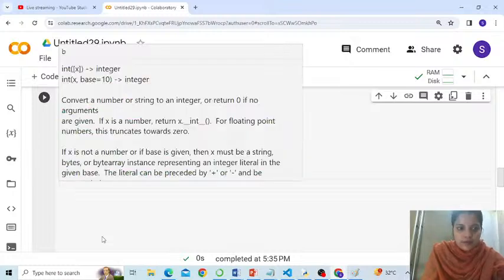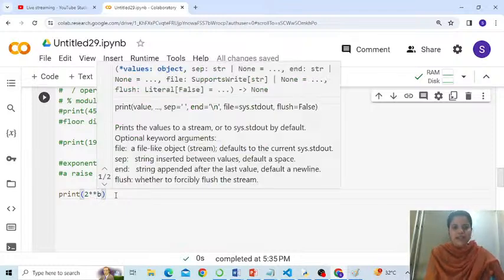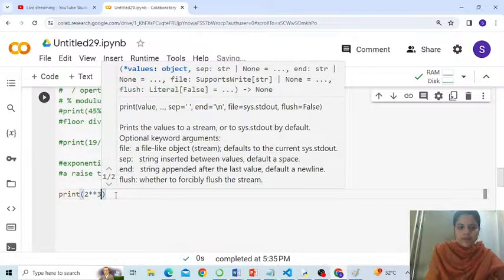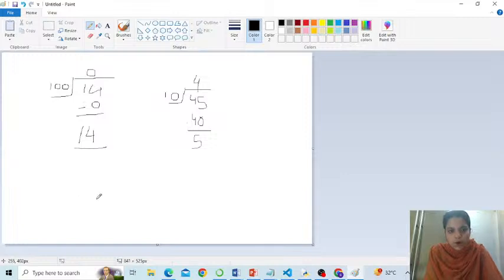For example, if I say print 2 double asterisk. Single asterisk is multiplication, but if you make use of double asterisk, people, it is used to write raised to the power. Almost like this, so 2 raised to the power 3.